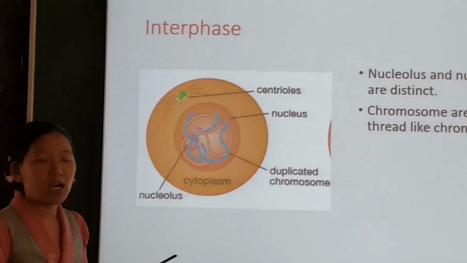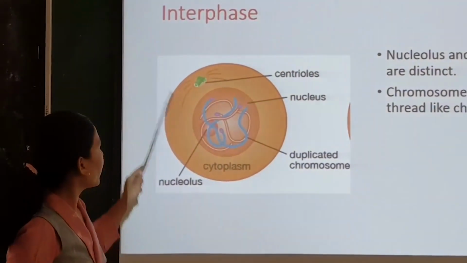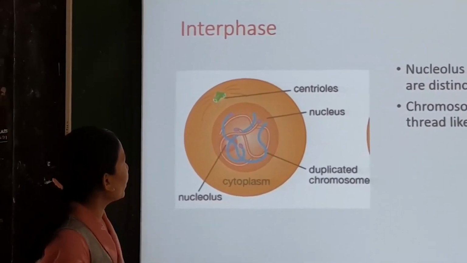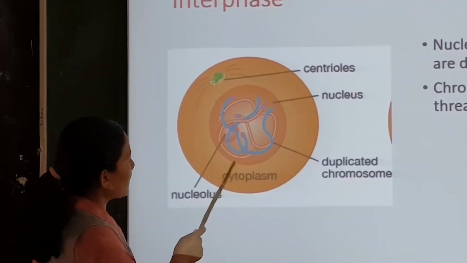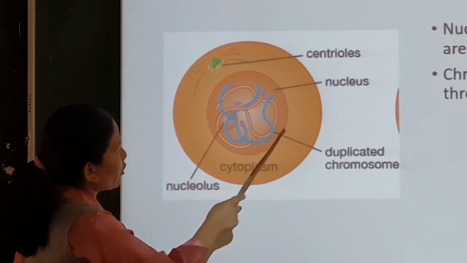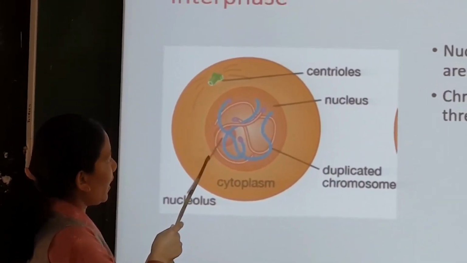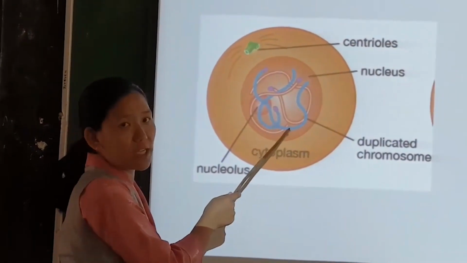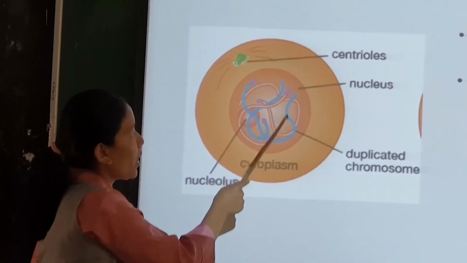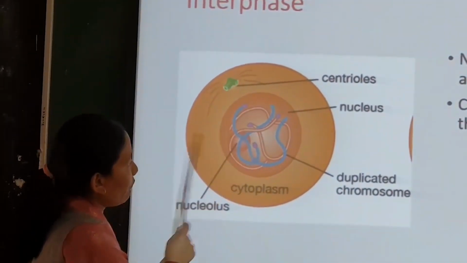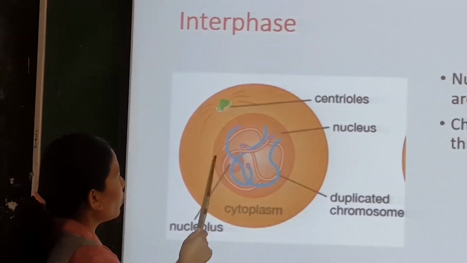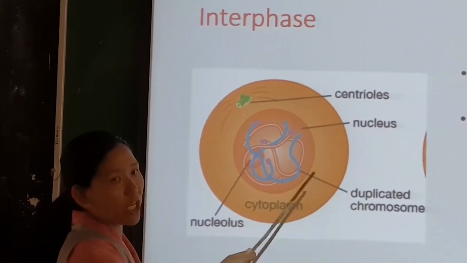So if you look at the overall picture of the cell cycle, during the interphase stage, the nucleus and nuclear membrane are distinct, and the chromosomes are in the form of thread-like chromatin. It is just a thread-like structure. We also know that during the S phase of interphase, the chromatin or DNA is duplicated.